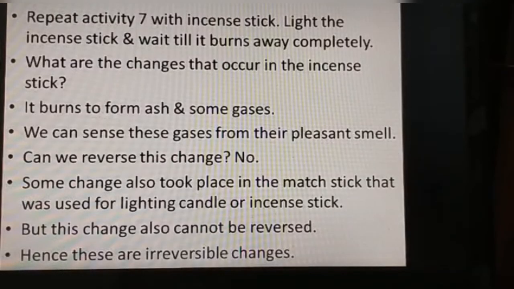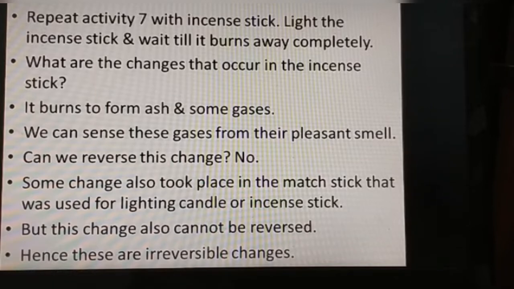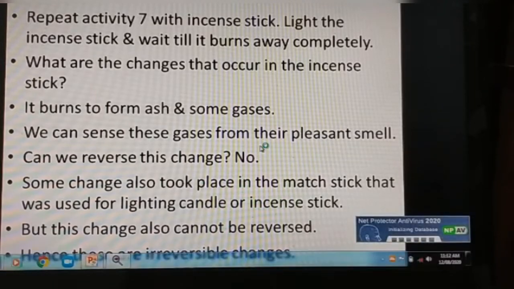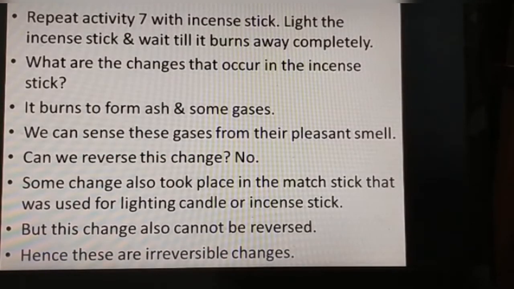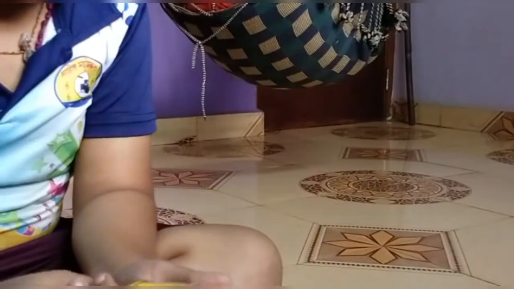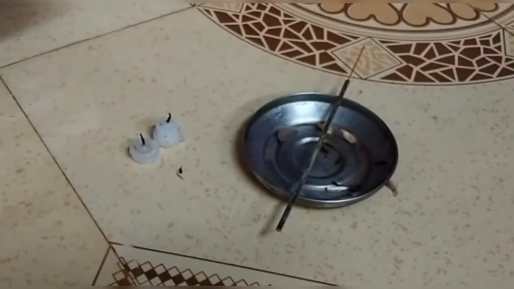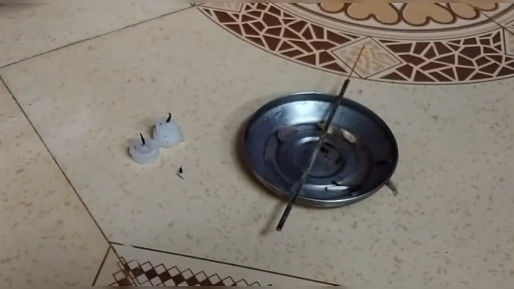Now next activity, the above activity we are going to repeat it with the help of incense stick. We are going to light the incense stick and wait till it burns away completely. Now here we are not going to wait till it burns away completely. Okay, just I will show you lighting of that incense stick. Okay, and then let us see what happens. Okay, now so let us see the burning of incense stick. Just a minute. So here is the incense stick. He is going to light it.